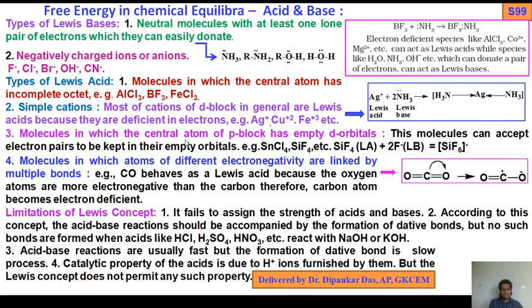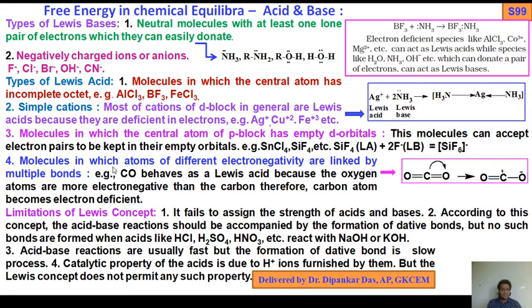Molecules in which the central atom of the p block has empty d orbitals. These molecules can accept an electron pair to be kept in their empty orbitals, as for example SnCl4, SiF4 etc. So SiF4 acts as a Lewis acid, plus two F minus acting as a Lewis base, and we get the SiF6 2 minus complex.